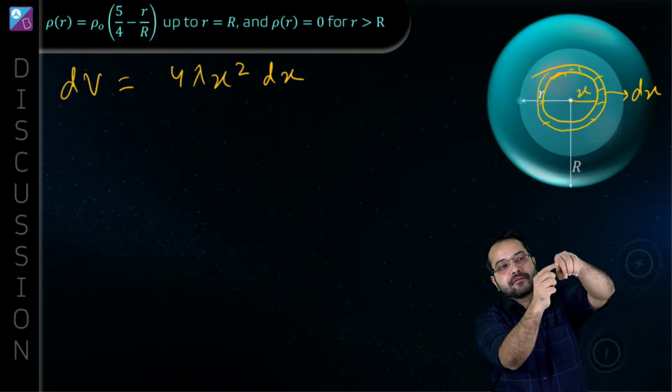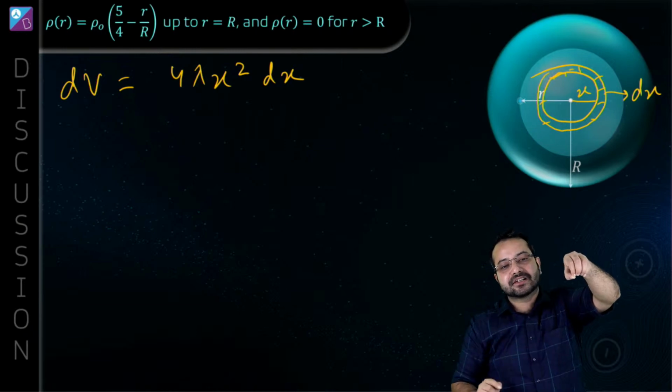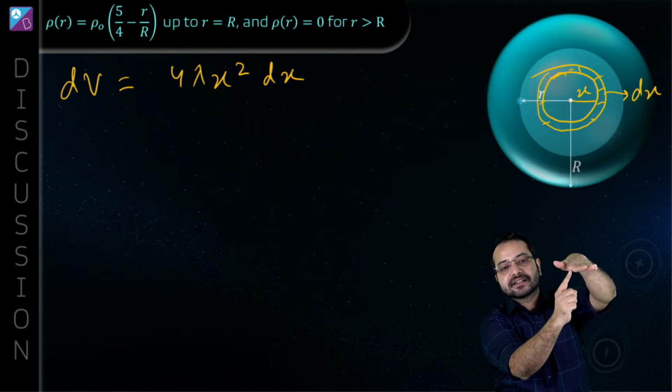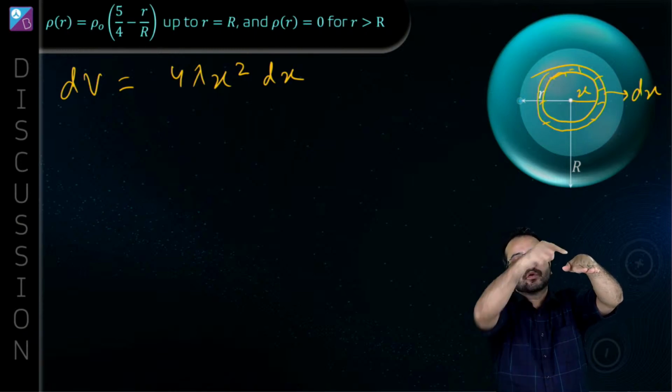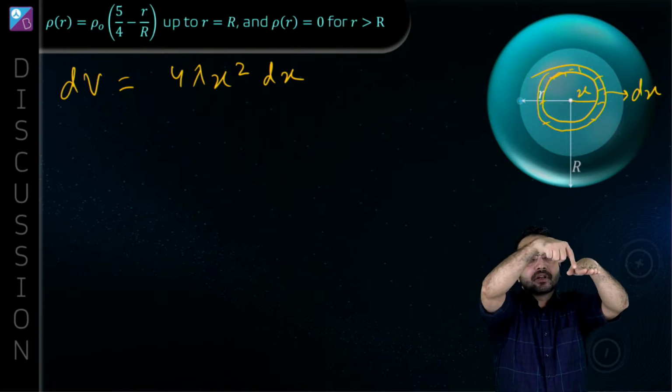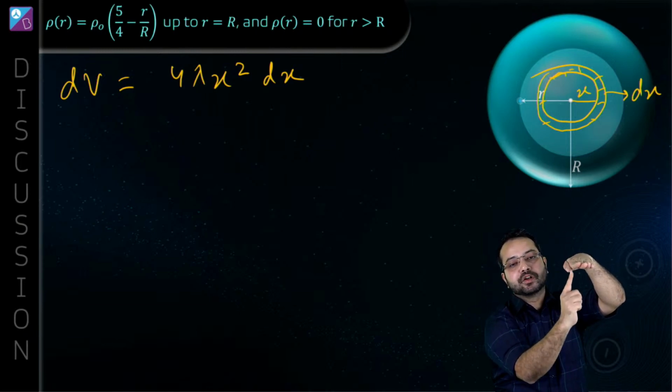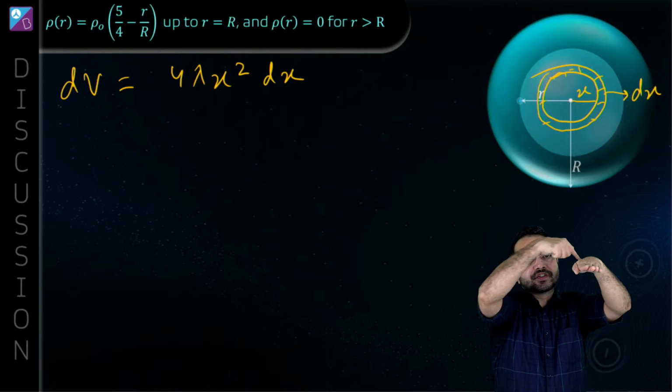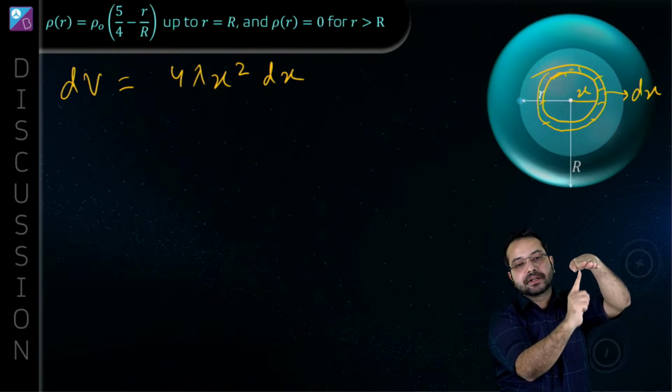Okay, and whatever was the thickness of this sphere, that is the thickness of this particular shape. This is going to become the thickness. So if I have to find the volume, what do I have to do? I have to take the surface area and multiply it by the thickness. Is that correct? So this is the surface area and I have to multiply it by the thickness.